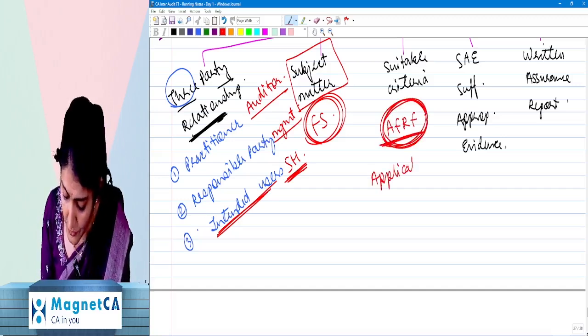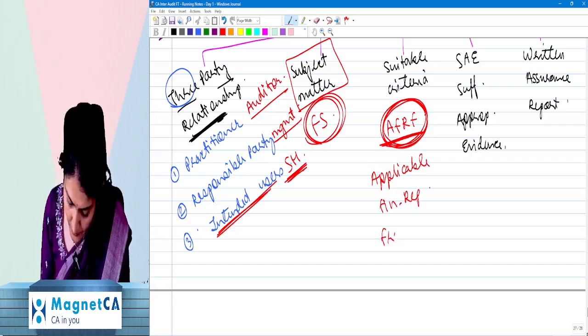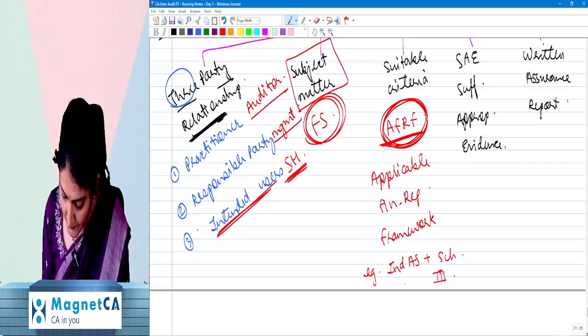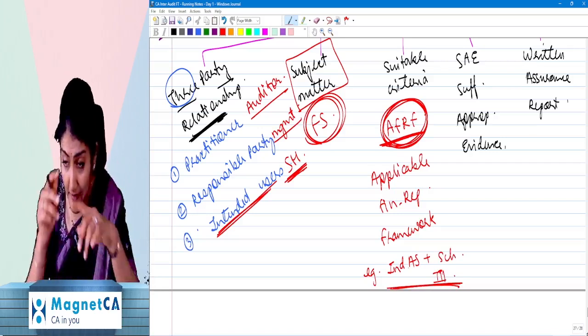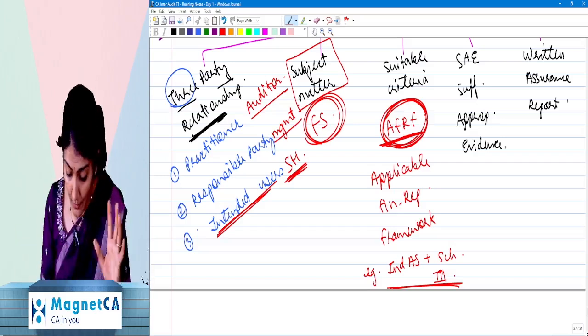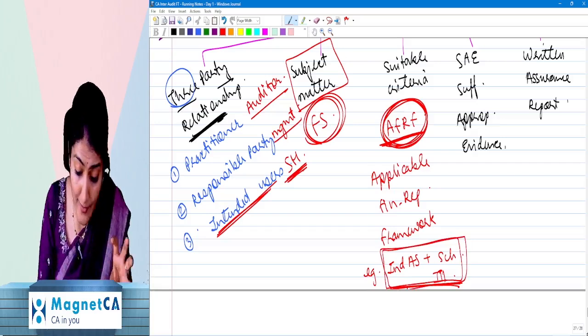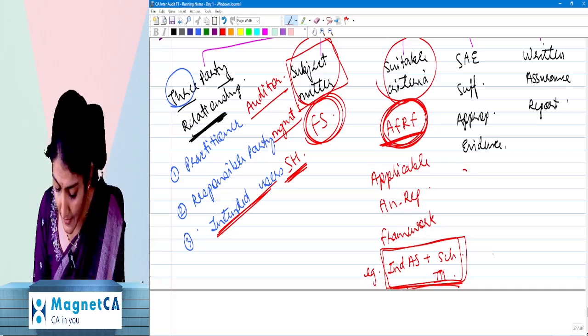This we will study in SA 200 also. And an applicable financial reporting framework. Example, Indian Accounting Standards and Schedule 3. Okay, management, who is responsible to prepare financial statements? Management. How they should prepare financial statements, keeping in mind their financial reporting framework. What would be an example? Accounting Standards, Schedule 3. Then auditor, whether the subject matter has been prepared in accordance with the suitable criteria.